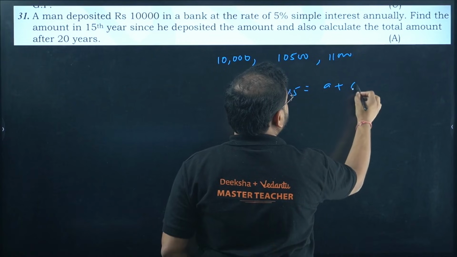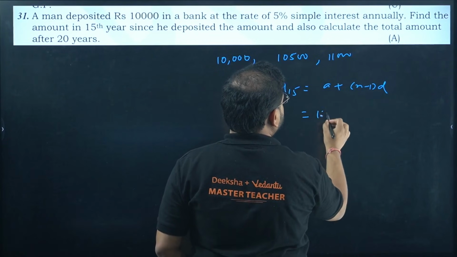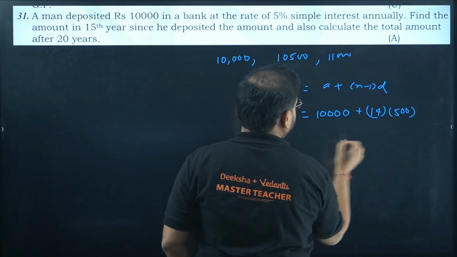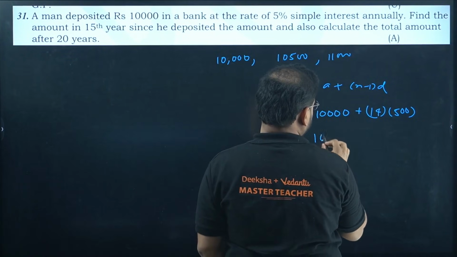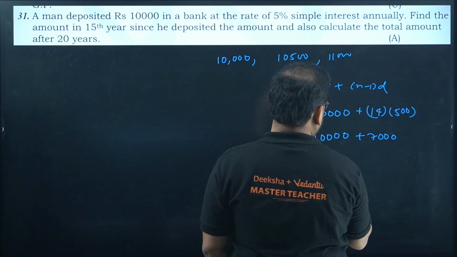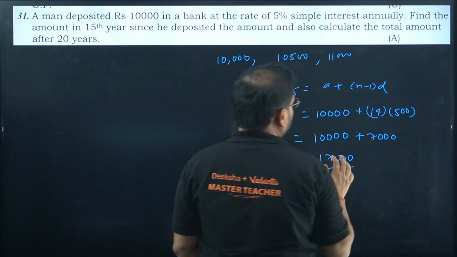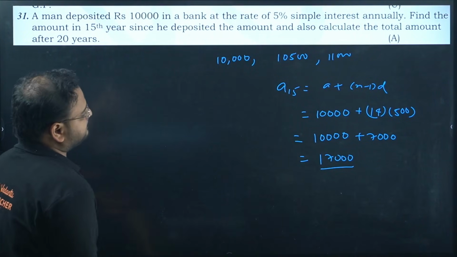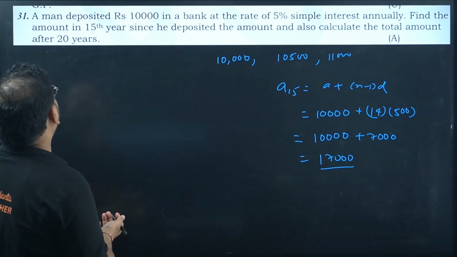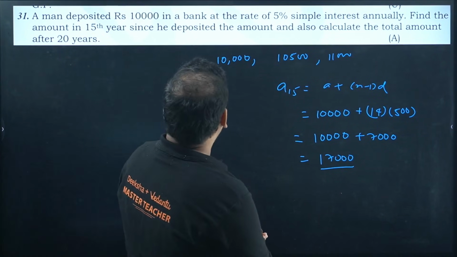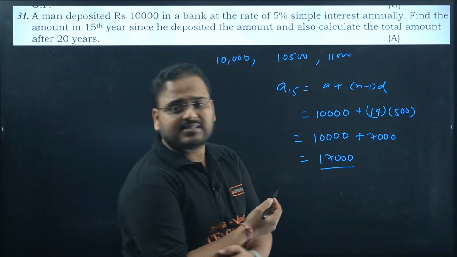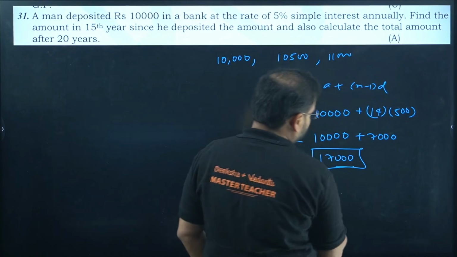That'll be A plus n minus 1 times D. A is 10,000. This is 14 into 500. What I get? 10,000 plus 7,000, 17,000. This is correct. Let me cross check once. So first year, 5% annually, find the amount in 15th year. Okay, 15th will be 17,000. Please check, guys. Is the answer correct? I think the answer is correct.